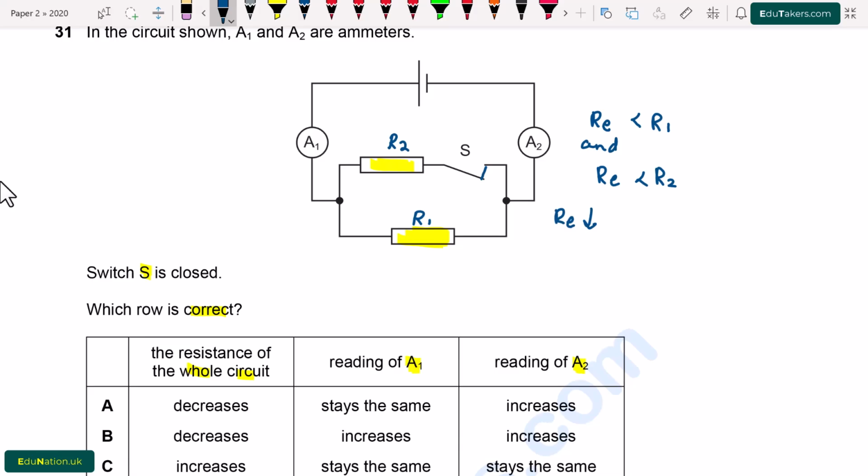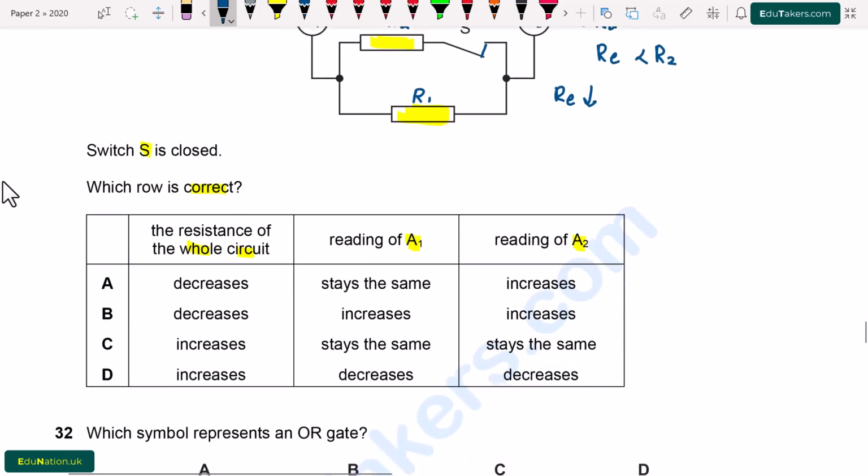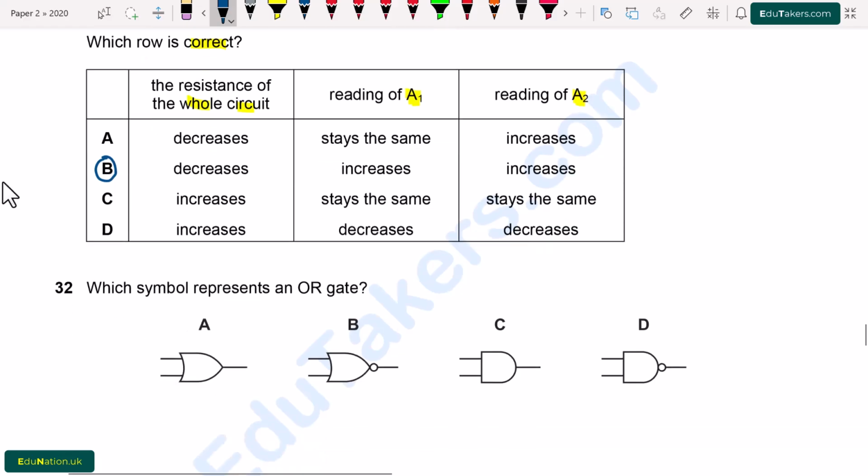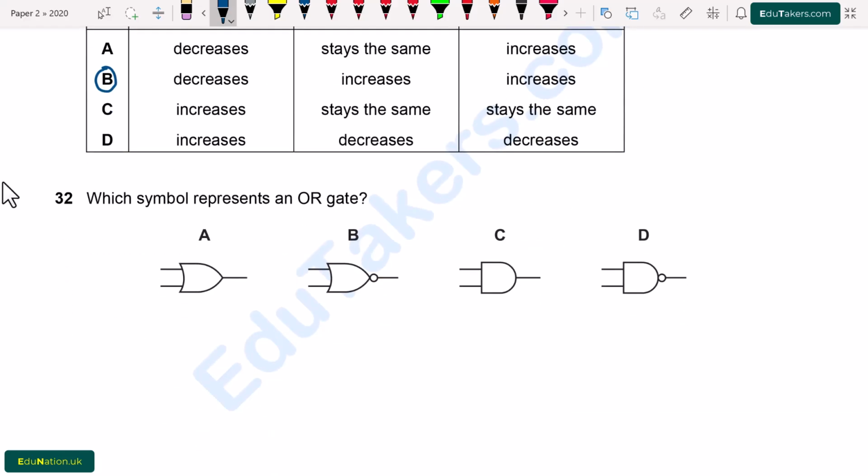So when the resistance decreases, the current passing through the circuit increases. There is large current passing through the circuit. So I tick option B, which shows that the resistance of the whole circuit decreases and the reading of ammeters A1 and A2 increases because the current increases in the circuit.